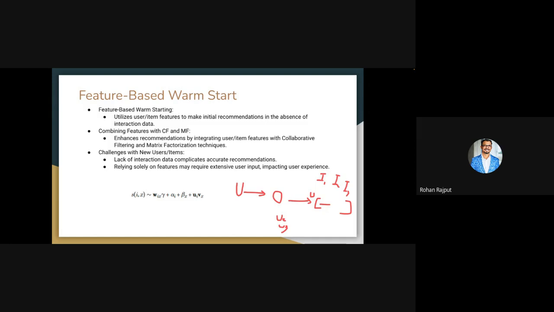How can we do it? We can integrate user and item features into our collaborative filtering and matrix factorization techniques, where we obtain the latent space embedding using the feature vectors we generate during user onboarding.